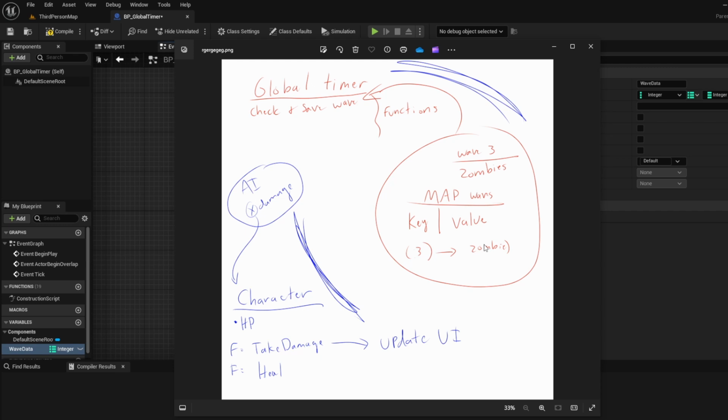Now, I might have zombie, I might have werewolf, I might have vampire, or whatever. I'm going high fantasy here for some reason, but they're all going to be an AI type, which means there's going to be a master class. This master class would be the AI type, maybe called AI master, which is a really common terminology, so you know it's a master class. And then these little guys will inherit from that.